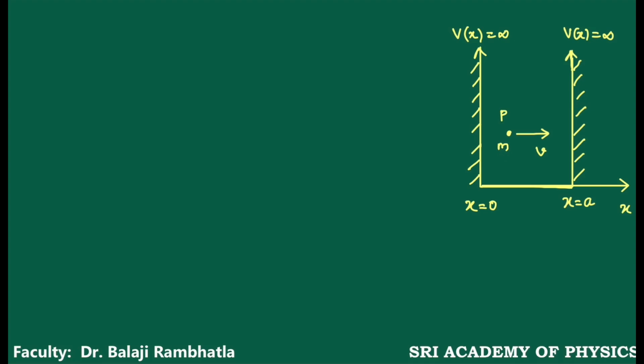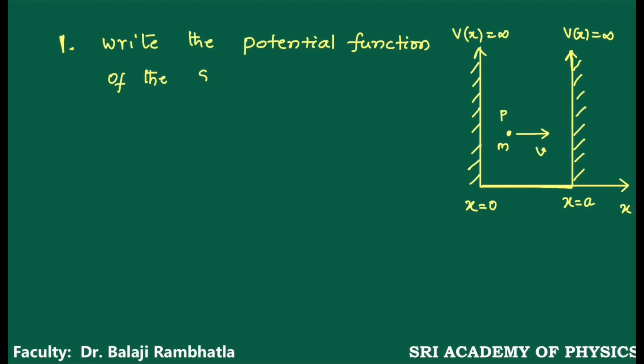Now, when we solve any problem in quantum mechanics, there are some steps that are called an algorithm. First, to solve any problem in quantum mechanics, first write the potential function of the system. First time, you have to write the potential function of the system.